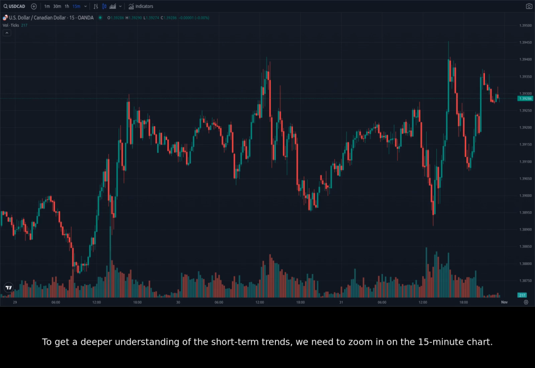To get a deeper understanding of the short-term trends, we need to zoom in on the 15-minute chart. The 15-minute chart shows a lot of volatility. The price has been moving in a relatively tight range, suggesting indecision among traders. However, the price is currently trading above the 1.3900 level, which could be a sign of a bullish breakout.